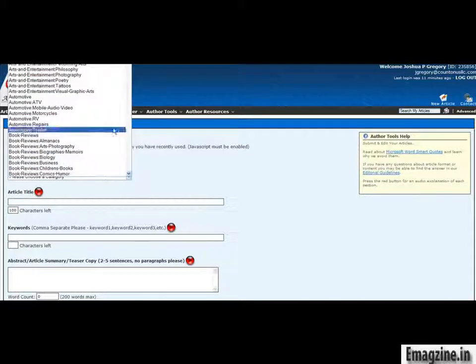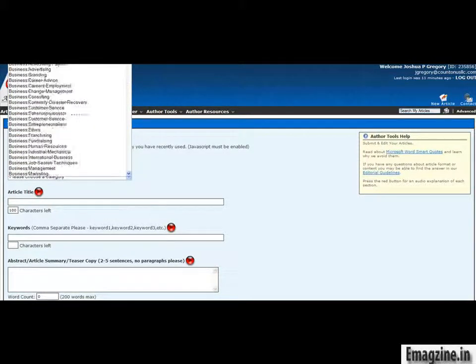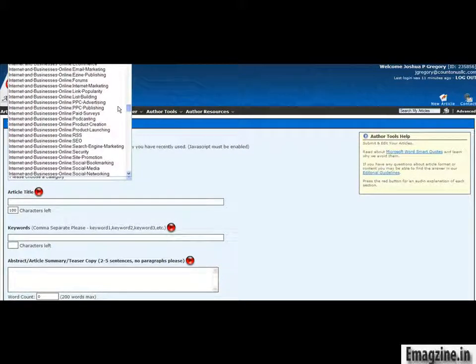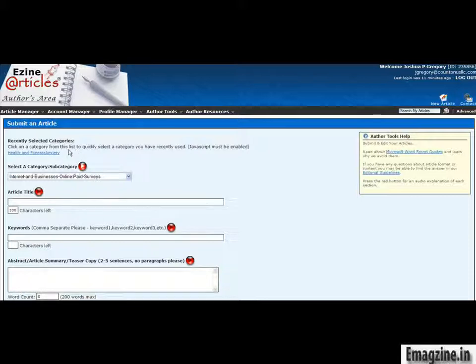So please choose category. This is in the Make Money Online niche. So we're looking for probably business in this case. Let's see here, business. And we've also got some other categories. They have internet business. So let's see here if they have surveys. Paid surveys. They do have a paid surveys category. Ezine Articles has a lot of very good categories. Some of the other ones, just because they aren't as big, they don't have as great of categories.